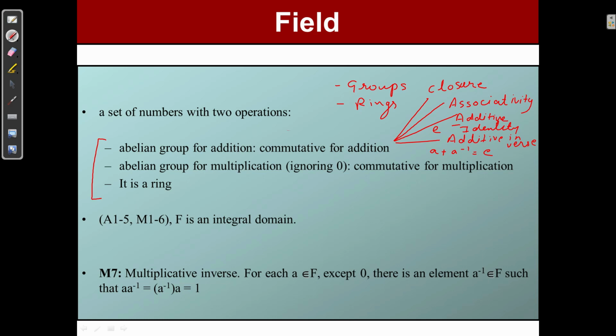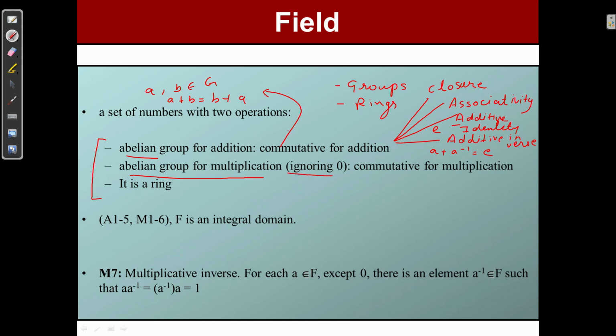Because it is an abelian group, it should also be commutative. Let A and B be two elements of group G. Then A plus B should be equal to B plus A. So that is the first thing. Second, it is an abelian group for multiplication also, like addition, ignoring 0, and commutative for multiplication.